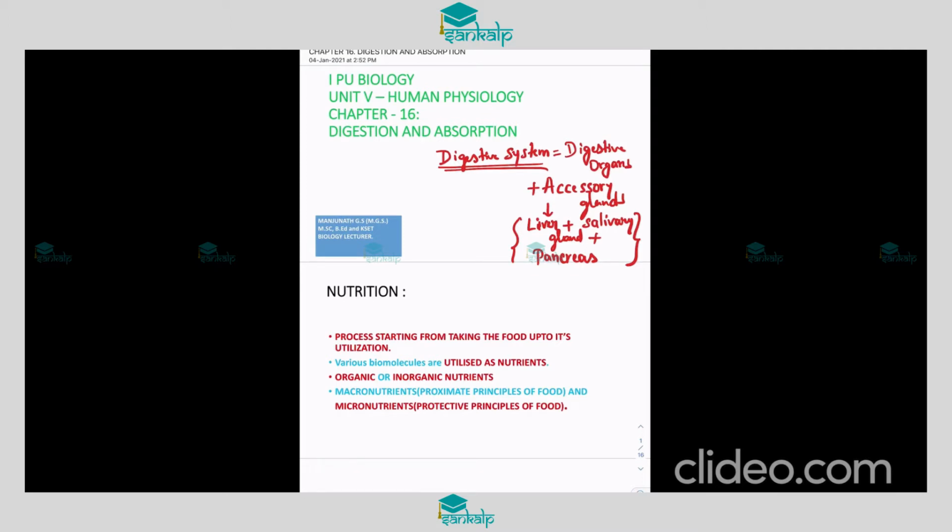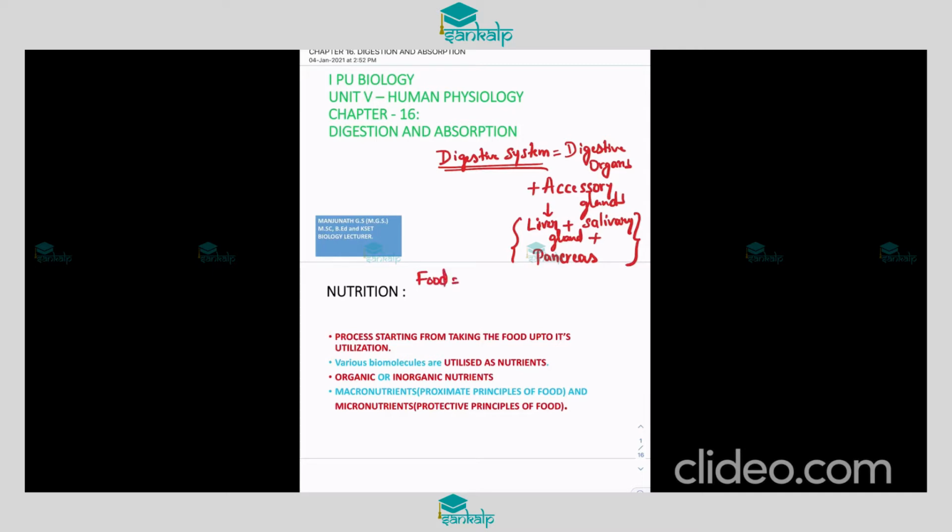First is the term nutrition. The definition is a process starting from taking food and up to its utilization. So what is food?